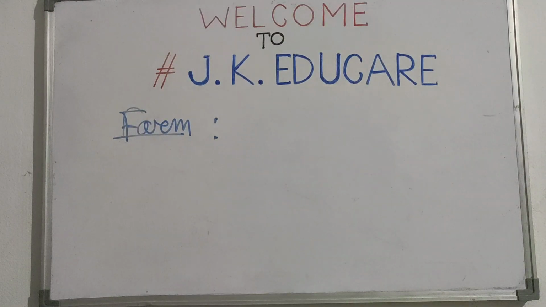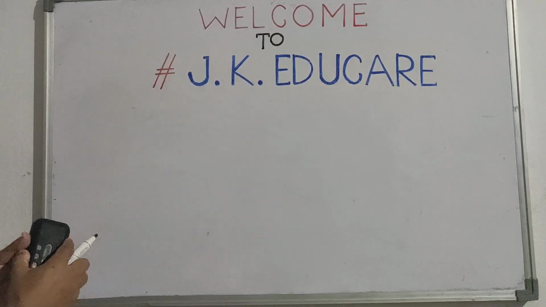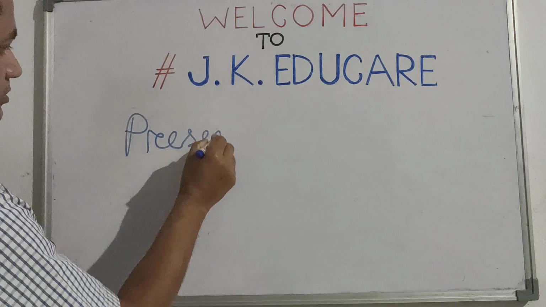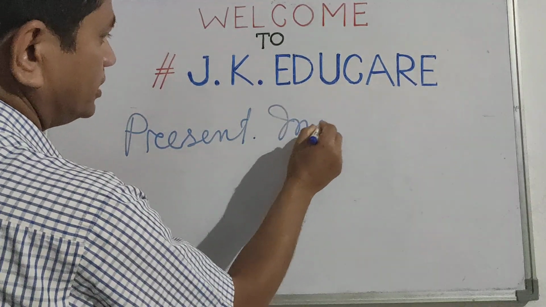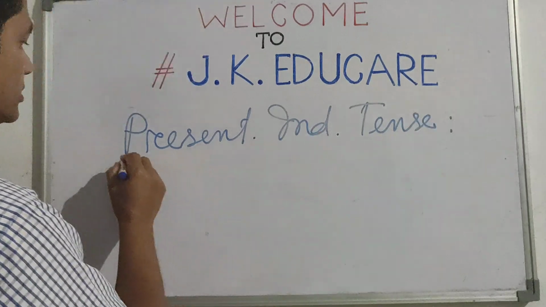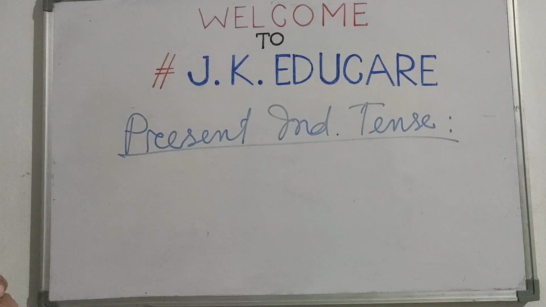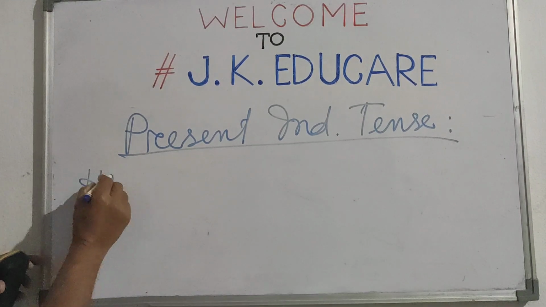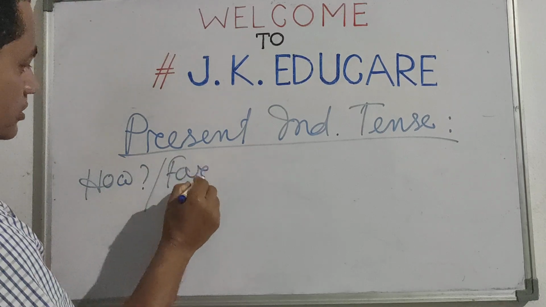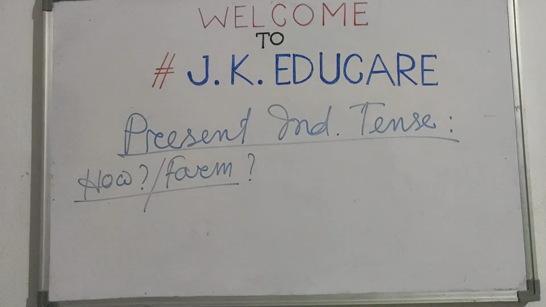We are talking about present indefinite tense, and now we are asking how, or the form of present indefinite tense. What is the form of present indefinite tense?